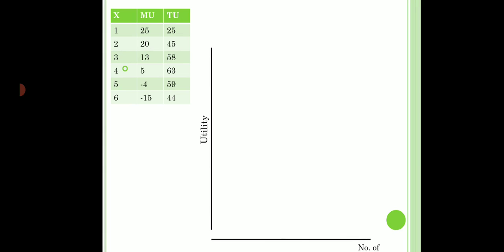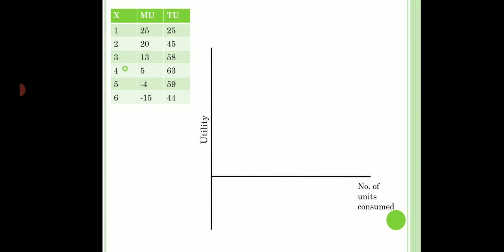Here is the chart for reference. On the y-axis we are going to take utility, and on the x-axis we are going to take the number of units consumed. Now let's see the total utility. First it is increasing and then it is falling. So this is how the TU curve would look.